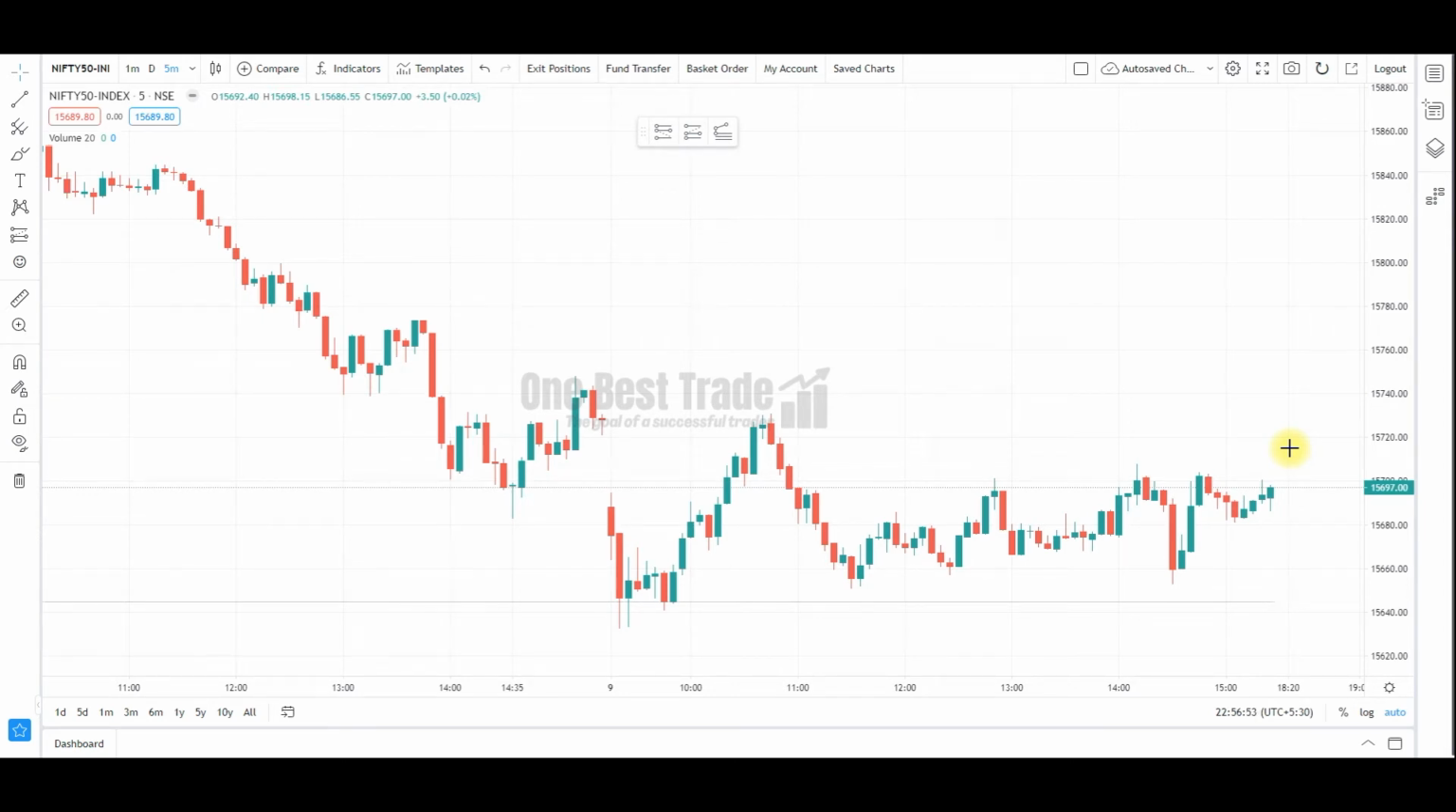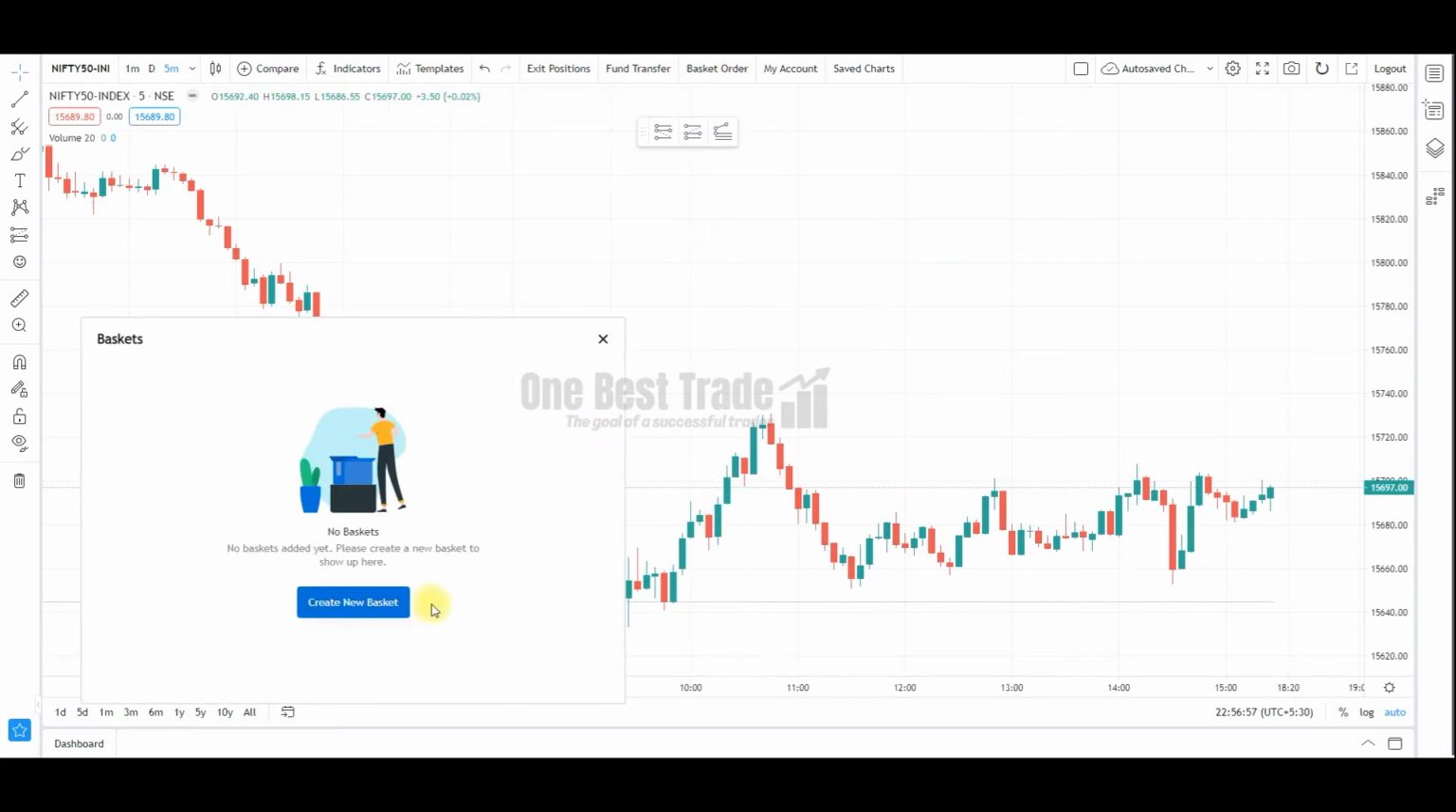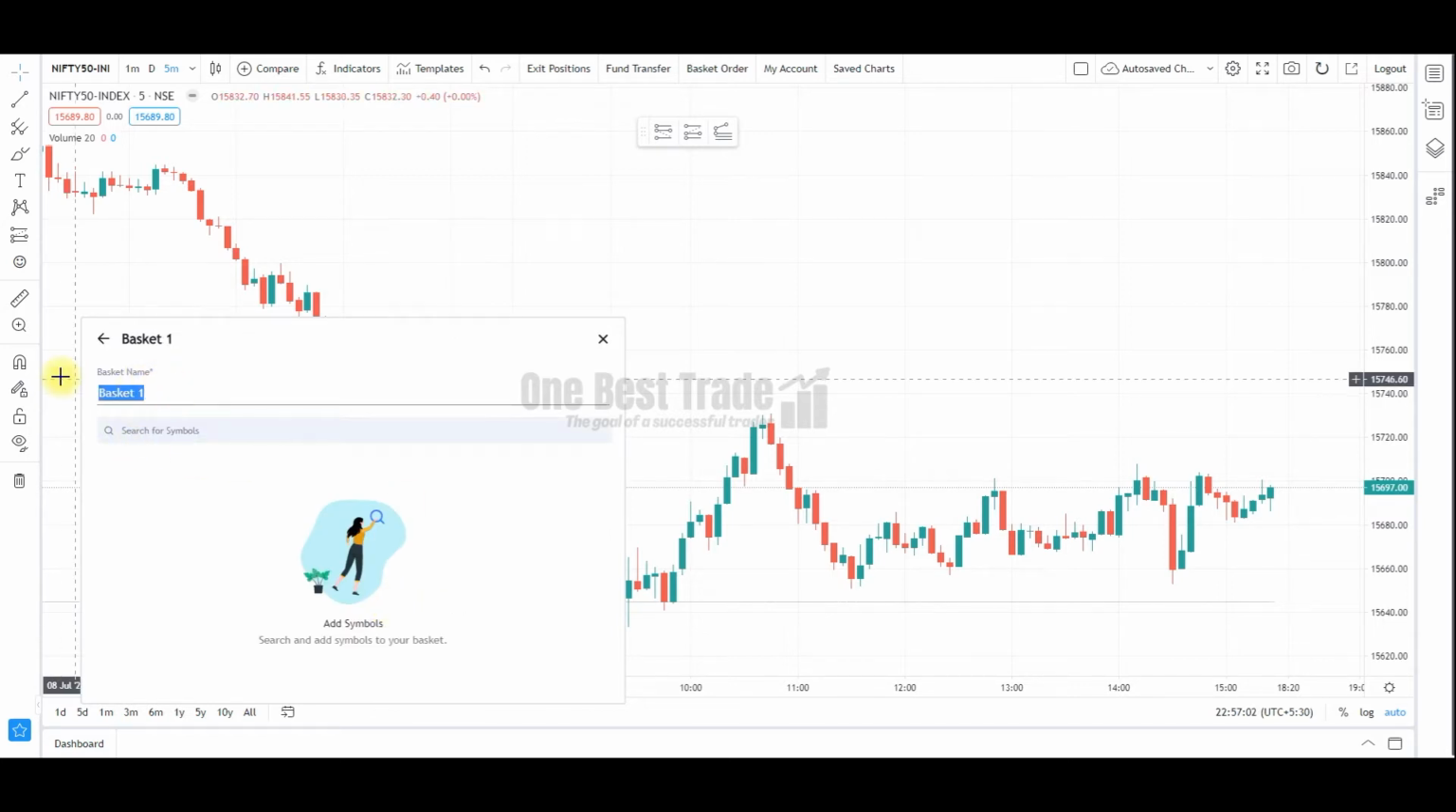For example, you are an option seller, you want to sell a 15,700 Nifty straddle. Using basket order, all you need to do is press the basket order button and then the create new basket button. Here you can give a name. Since we are selling a Nifty straddle, you can name it Nifty straddle and then search for symbols.